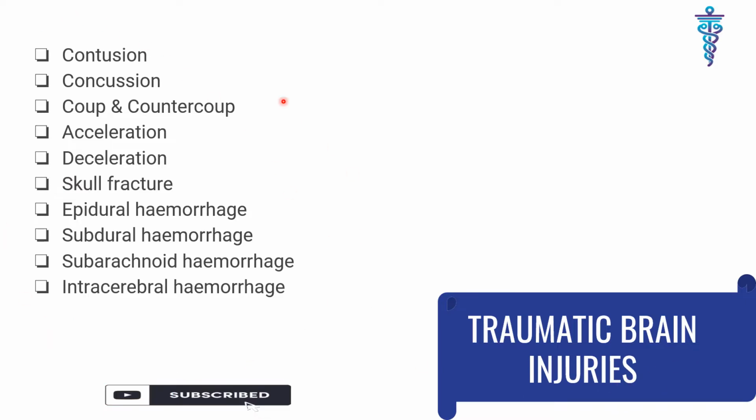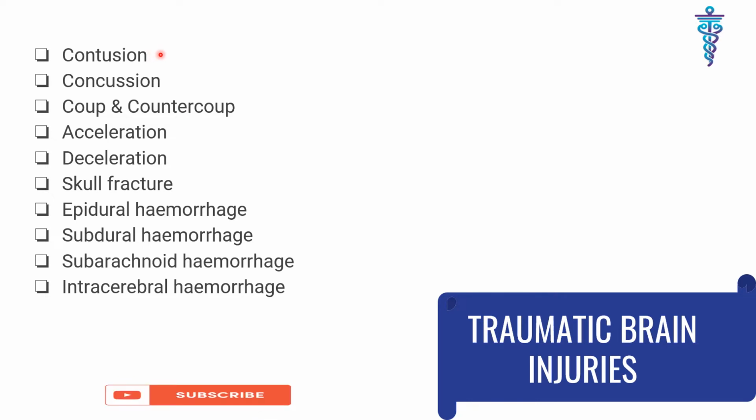The first one is contusion, a bruising type of injury of the brain with slight bleeding of the cerebral vessel at the site of impact, called COUP. If the injury occurs opposite to the site of impact, it is called the COUNTERCOUP injury. Contusion may occur with subdural and epidural hemorrhage.